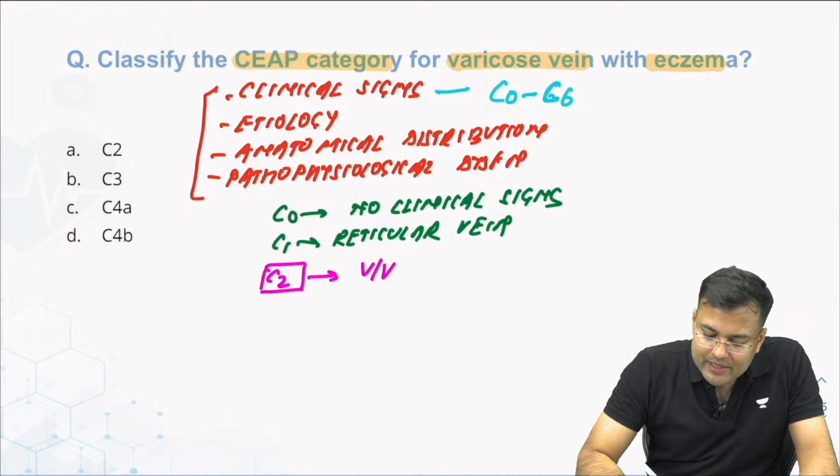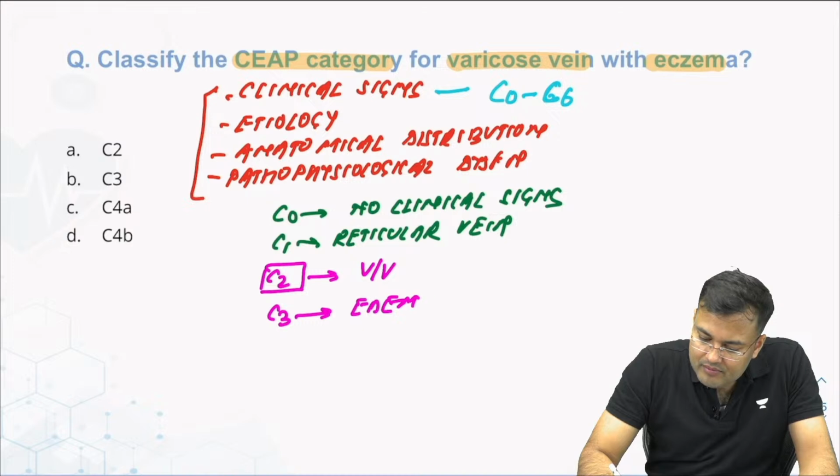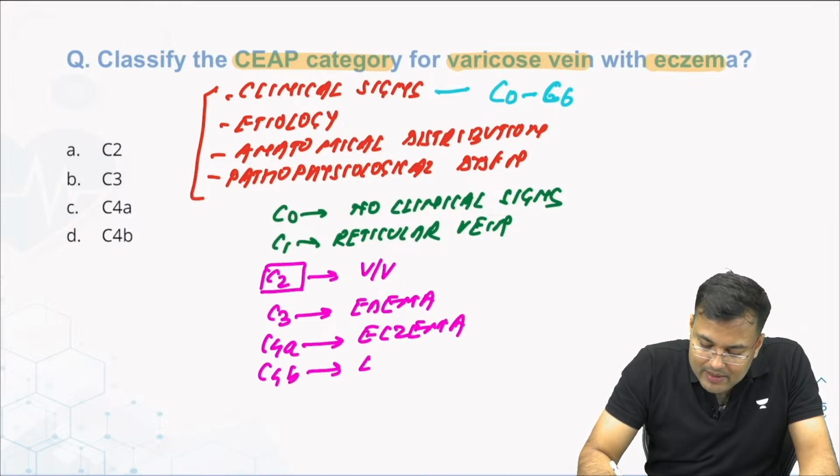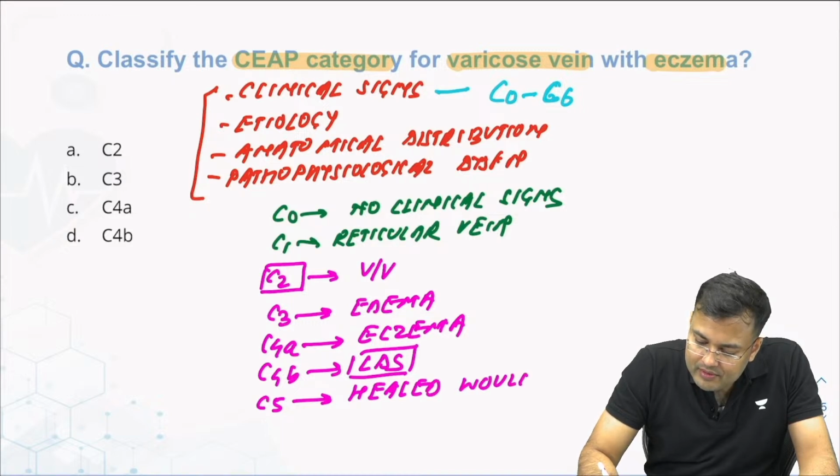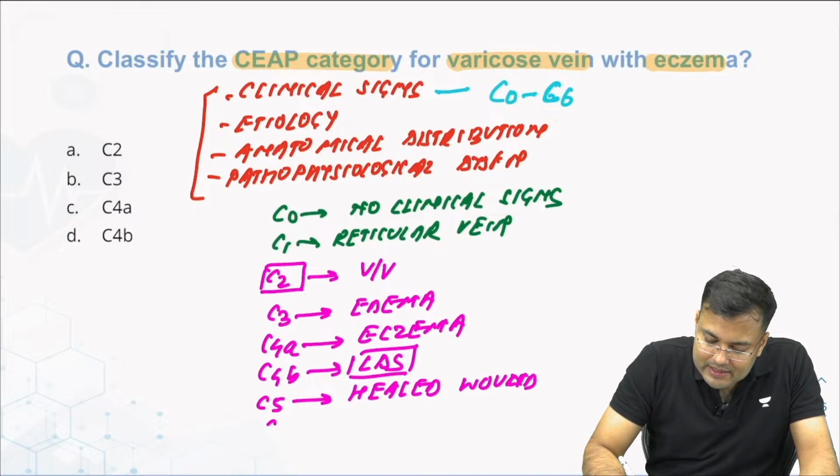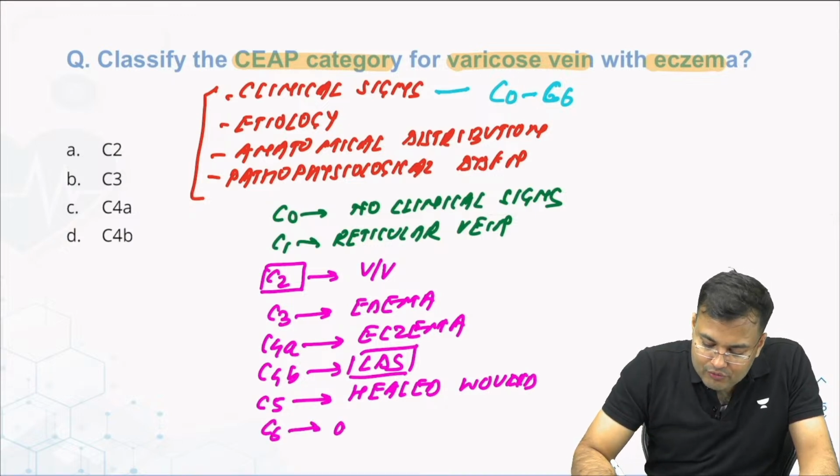This is varicose vein. In C3, there is edema. In C4A, there is eczema. In C4B, there is lipodermatosclerosis. In C5, there is a healed lesion or healed wound. And C6 is an open wound or open ulcer.